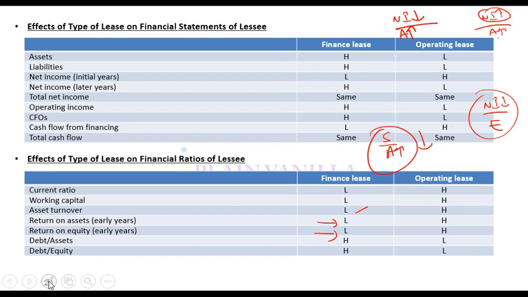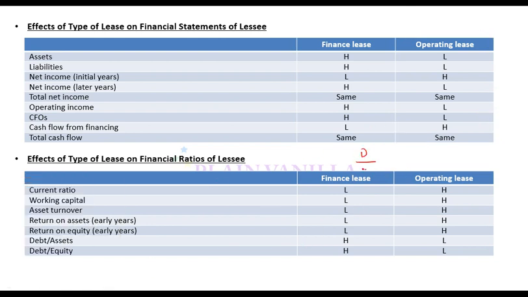Debt to asset higher. So debt to asset, debt is higher, assets are also higher, but this impact on debt will more than offset the impact on asset. In percentage terms, it will be higher, so it is higher. Debt to equity higher because debt is higher. So if you know conceptually how it impacts financial statements, you should be able to find out the impact on any of these ratios. Should not be a big problem.